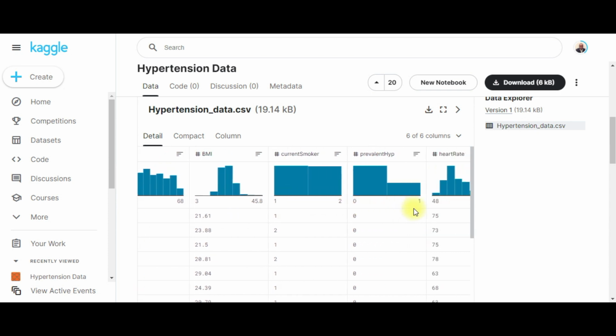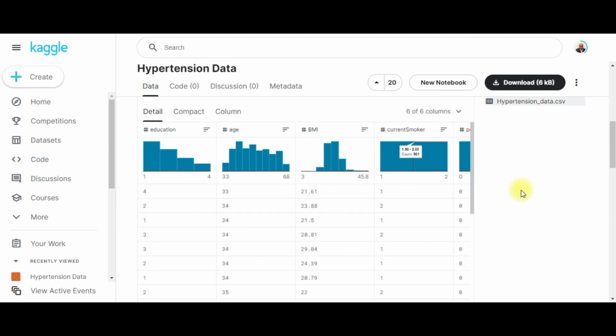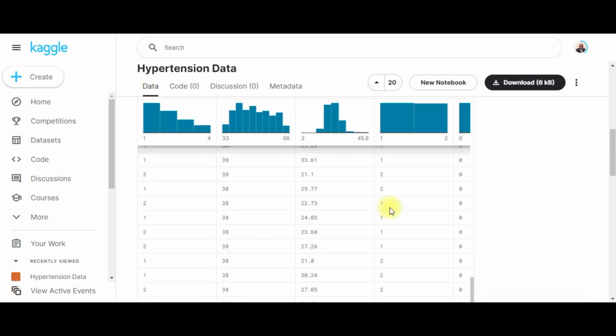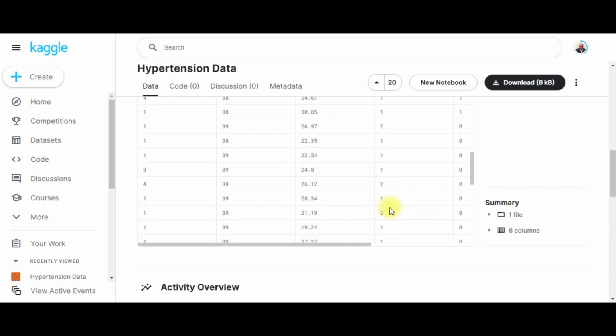Go down to prevalent hypertension. 0 means no, 1 means yes. Basically, 0 is normal, 1 is abnormal. Heart rate can range from 48 beats per minute to 140, based on the heart rate that's being shown. This is a data set that consists of over 1,000 patients. We don't have to worry about the activity overview, but at least you have an idea of what the data set is mainly about.